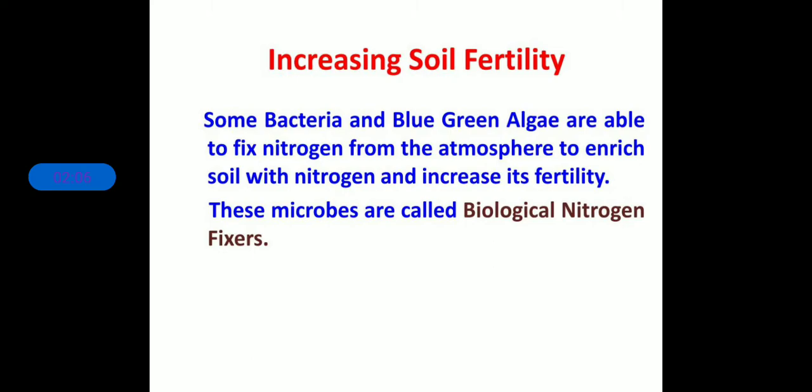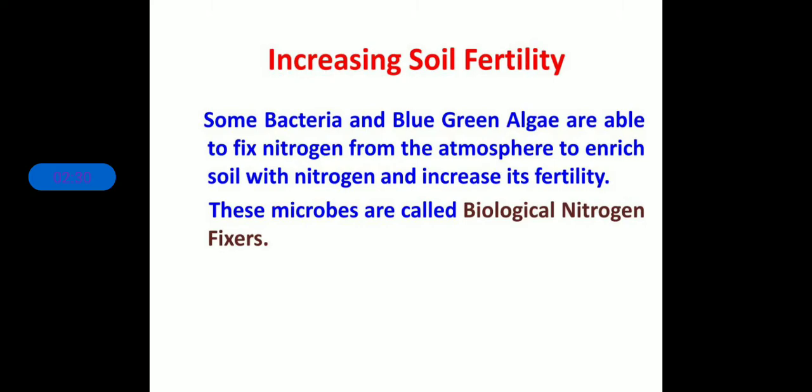In the first chapter of class 8, which we discussed in great detail, crop production management, our last topic was the nitrogen cycle, and we also discussed rhizobium bacteria, which is present in the root nodules of leguminous plants.